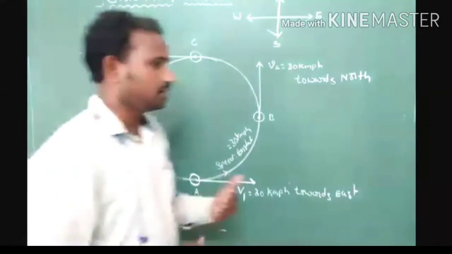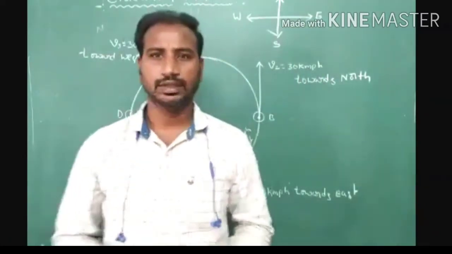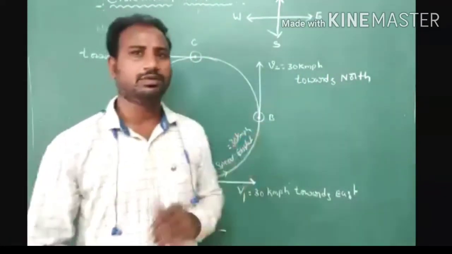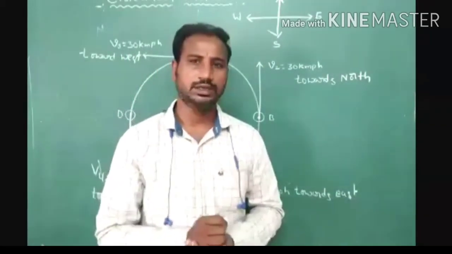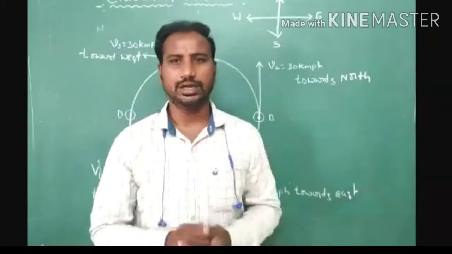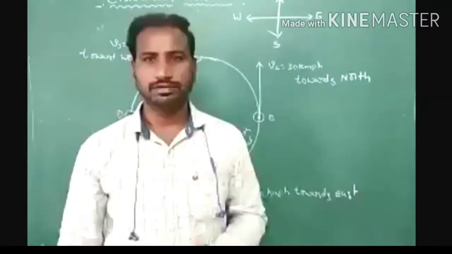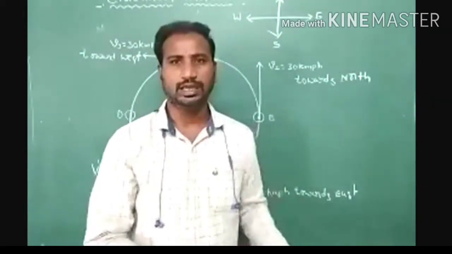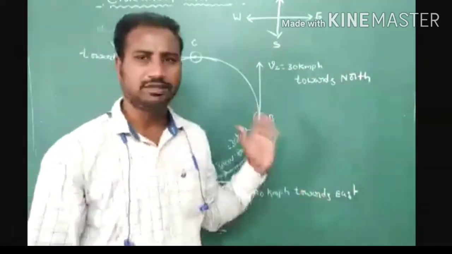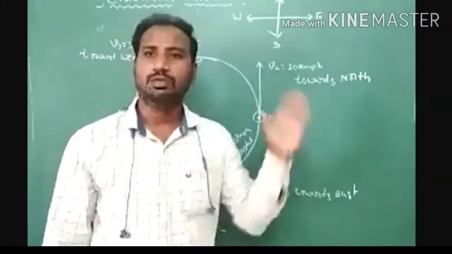Okay, next one. Velocity is a vector quantity. What about change in velocity? Here, velocity is a variable quantity. What is the direction of change in velocity? In which direction we have to represent that change in velocity? So before only I explained that point, velocity is a variable quantity. Change in velocity is also a variable quantity.